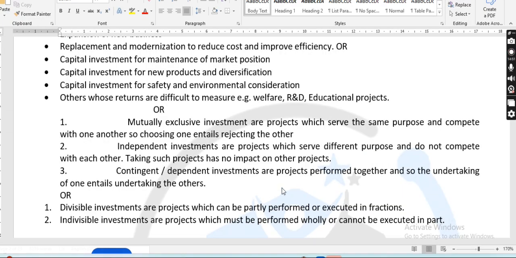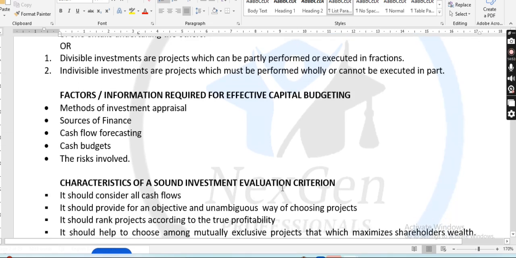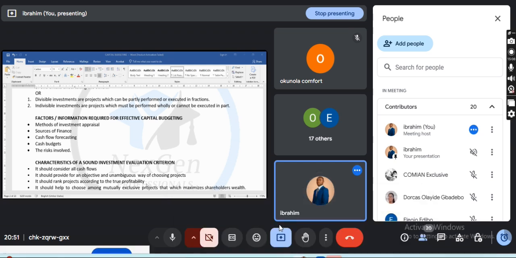So, let's quickly move ahead to the factors and information required for effective capital budgeting. These are the most important factors when you want to embark on a project. You need to determine the method of investment appraisal. We'll get there, when we have the payback period and the likes, right? Then the sources of finance.